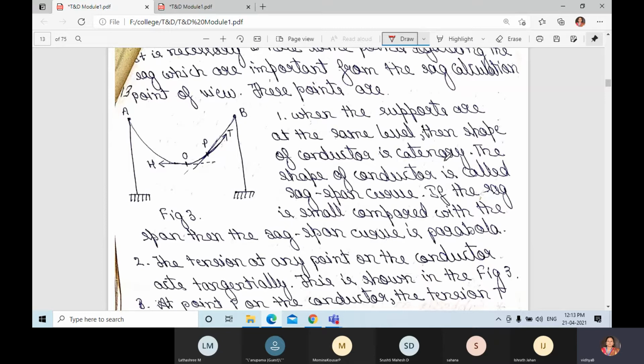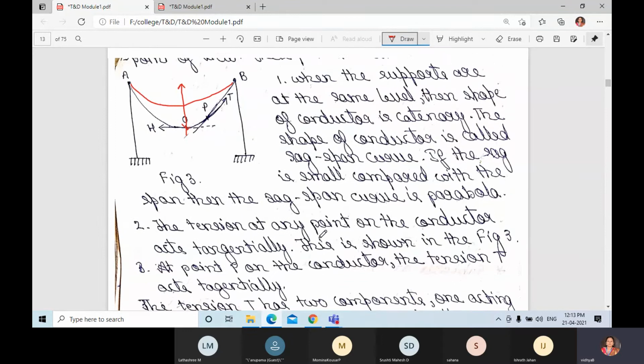Okay, if the sag is small, instead of this much, now the sag is more. When you see this diagram, the sag is more. If the sag is less, for example if it is this much, when you compare the sag with the span, if the sag is small compared with the span, then that curve is called a parabola.